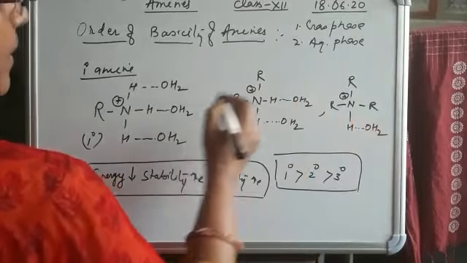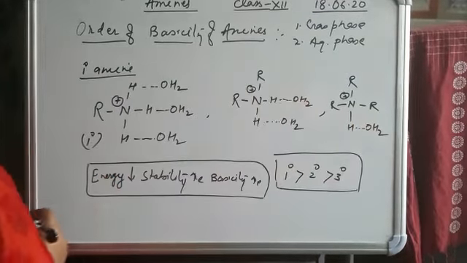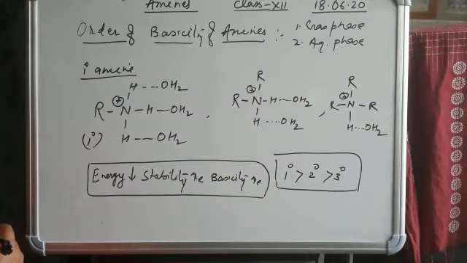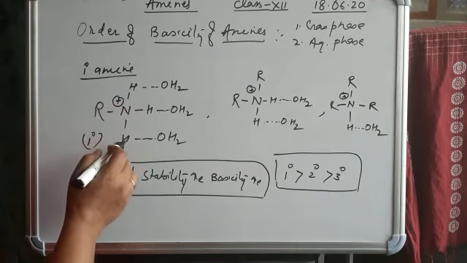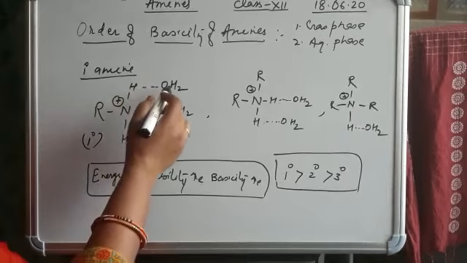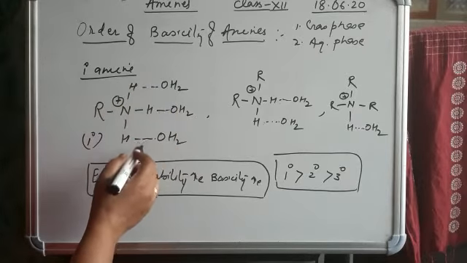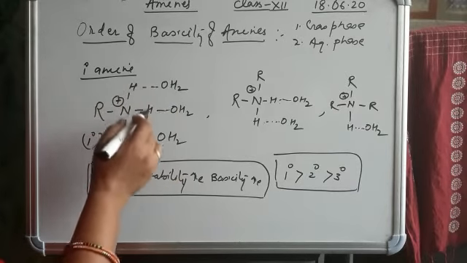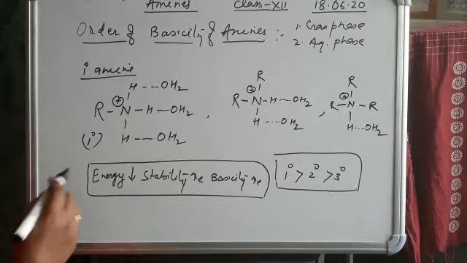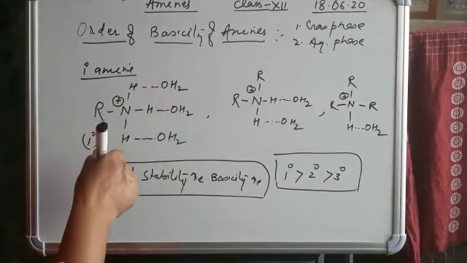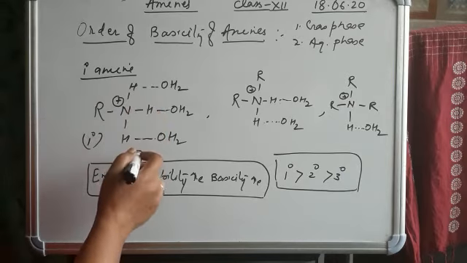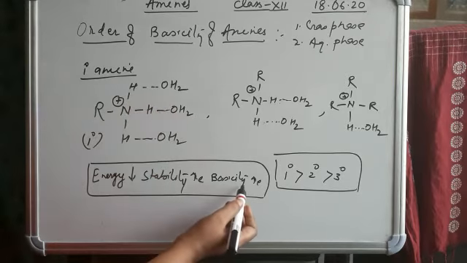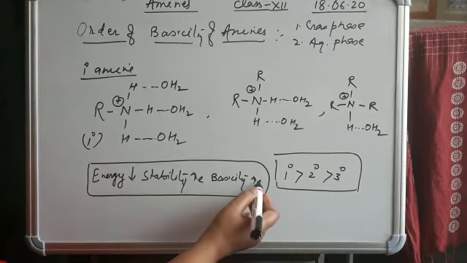We know that whenever a bond forms, energy is released. So 1-degree amines have 3 hydrogens and form 3 H bonds with 3 water molecules, so a large amount of energy is released. So this compound has less energy. Less energy means greater stability, and greater stability means greater basic character or basicity of the amine.